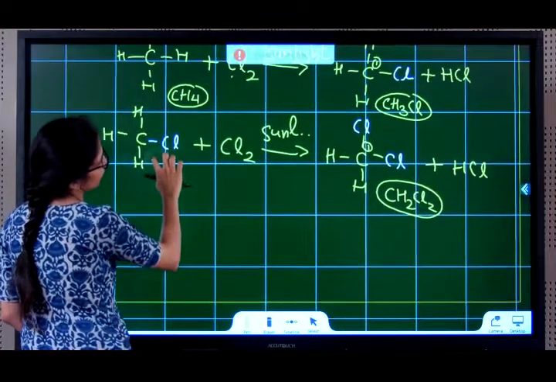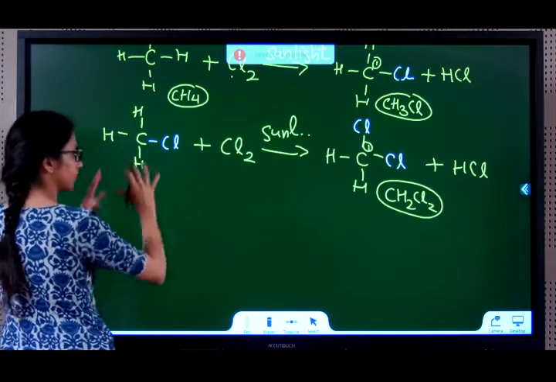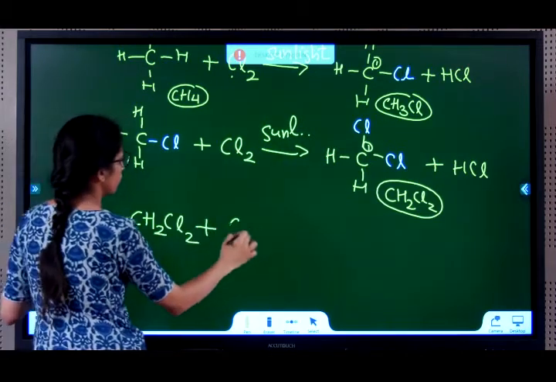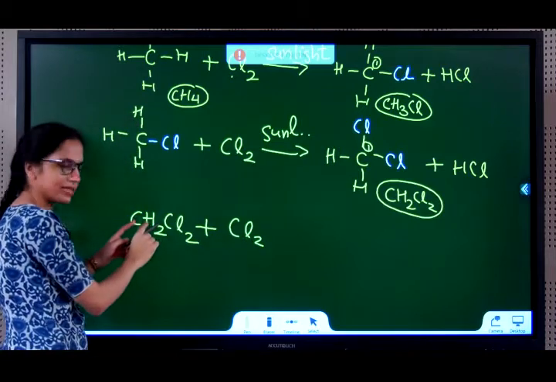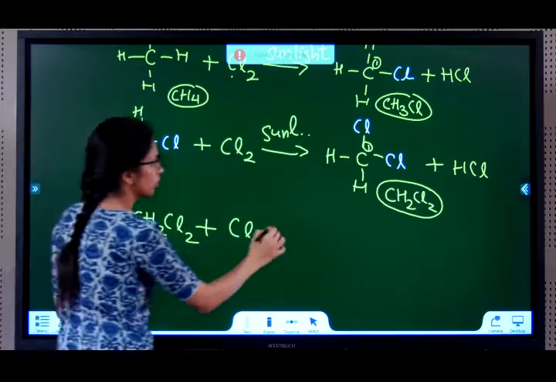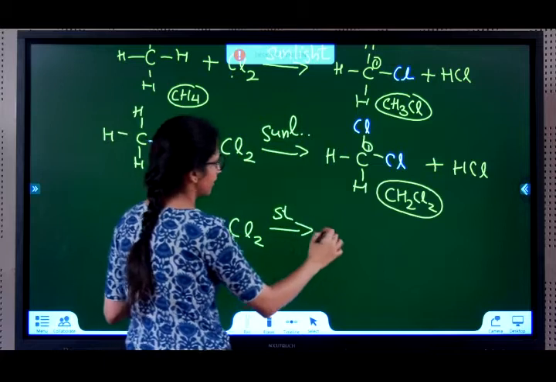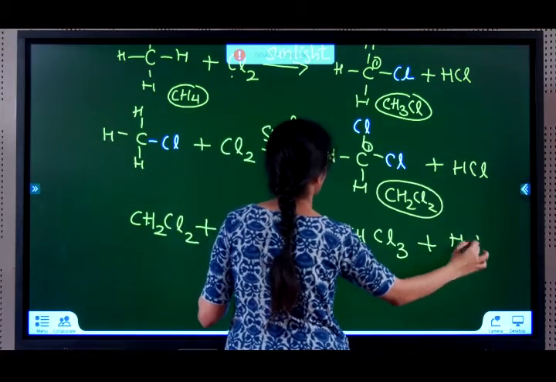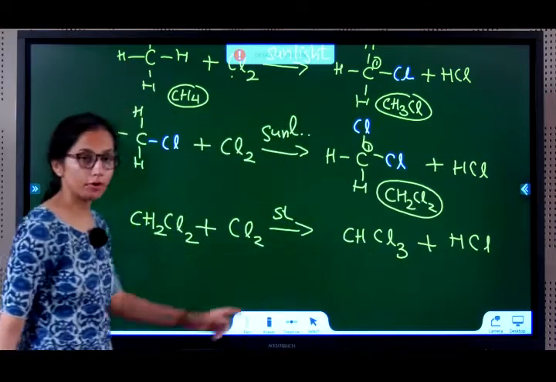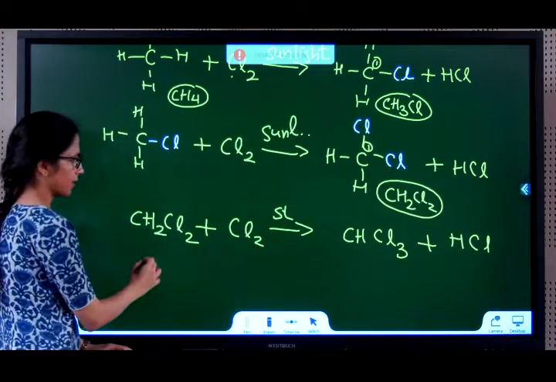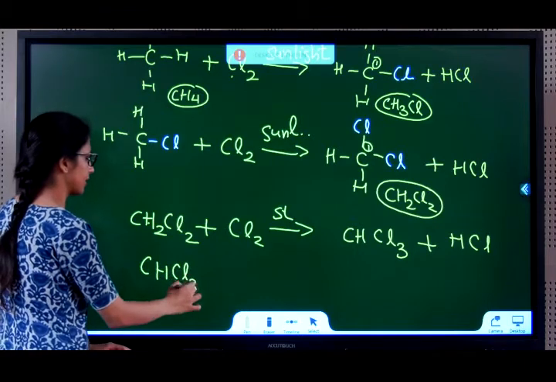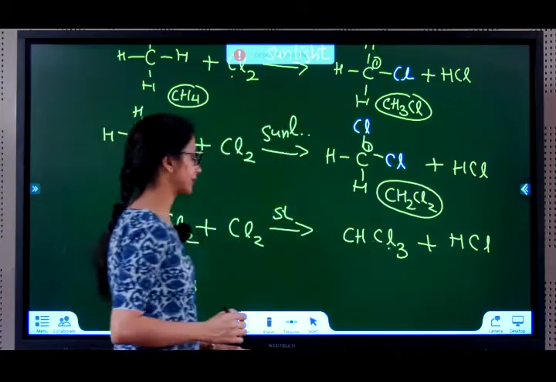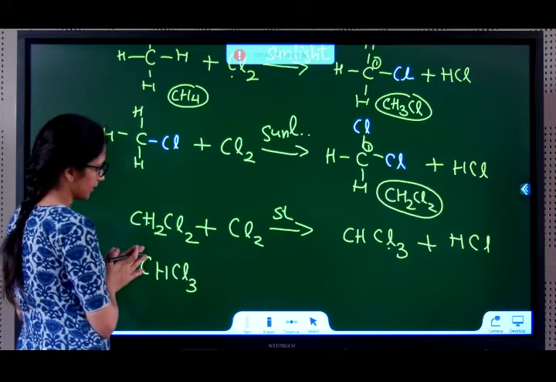Now I will write it in concise form. If I add one more chlorine, what do you think happens? One chlorine goes and sits with a H, and that H goes to HCl. So in sunlight it becomes CHCl3 plus HCl, right? You can just split the bonds and write, I'm hoping you can do that. What is CHCl3 called? Trichloromethane.